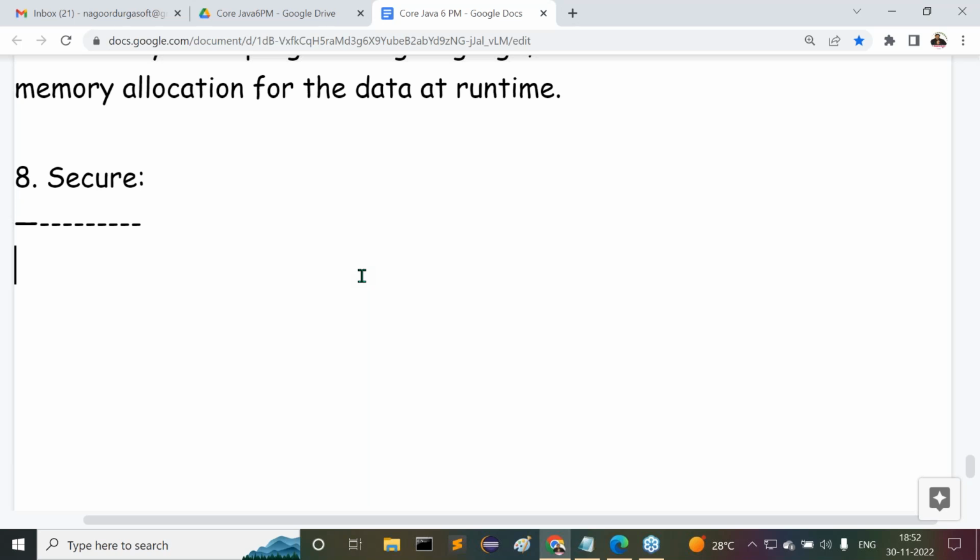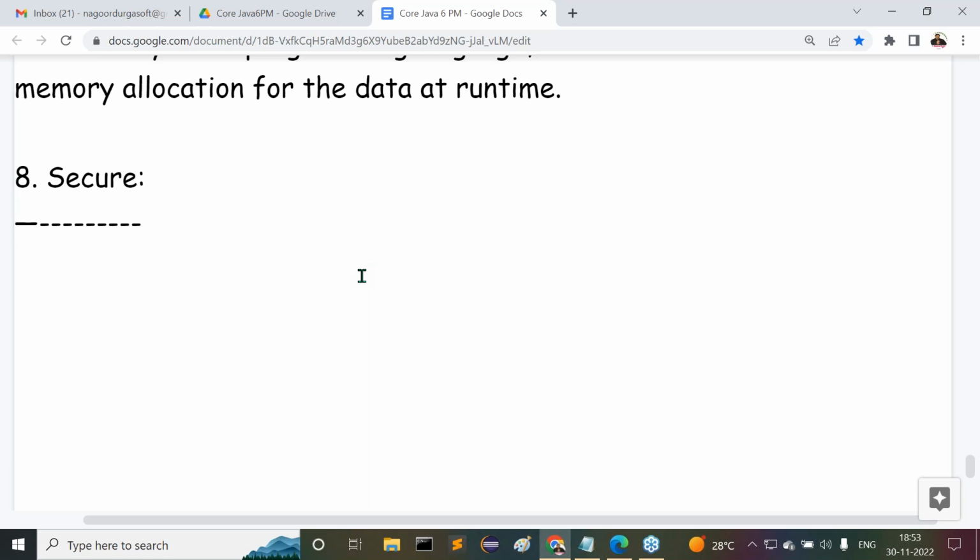Come again. What are the various components inside the JVM? First one is class loader. Second one is bytecode verifier. Next one is a JIT compiler. Next one is an interpreter. Then garbage collector. Next one is security manager. Right. Security manager, with the help of bytecode verifier, implicit security will be provided for our Java applications.